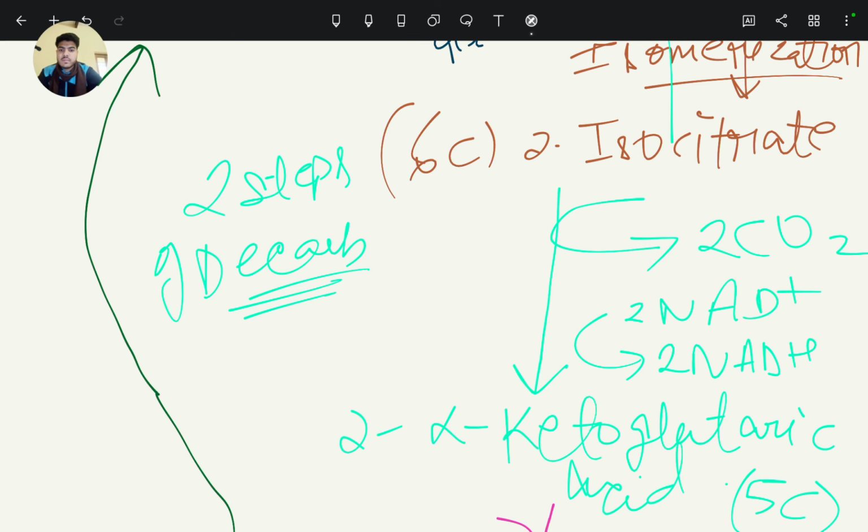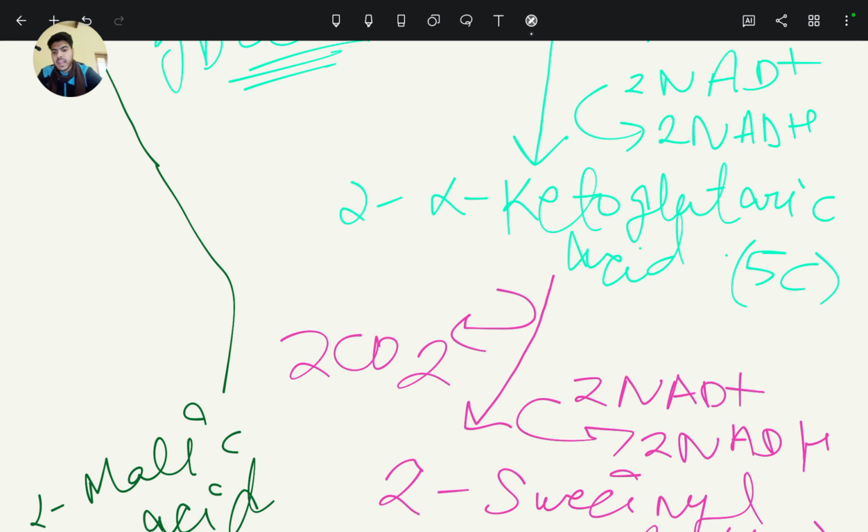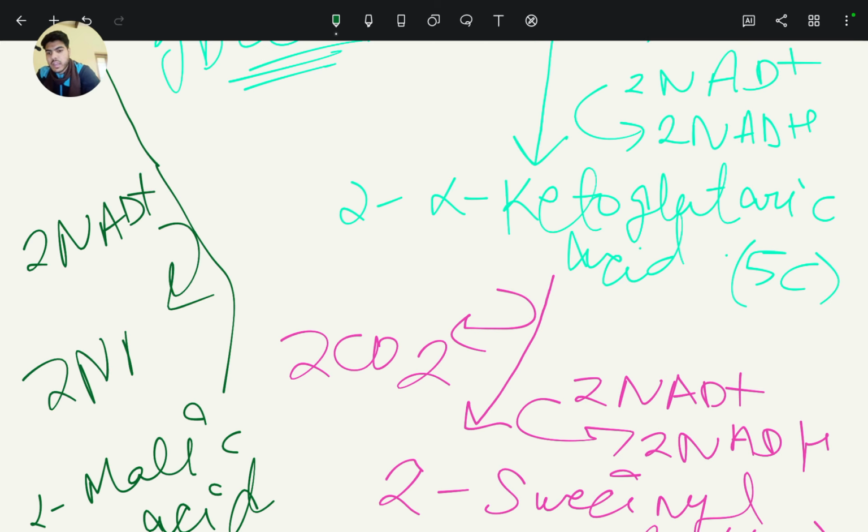So that's why it is called a cycle. This malic acid oxidizes to form two molecules of oxaloacetic acid and reduces two molecules of NAD plus to two molecules of NADH.